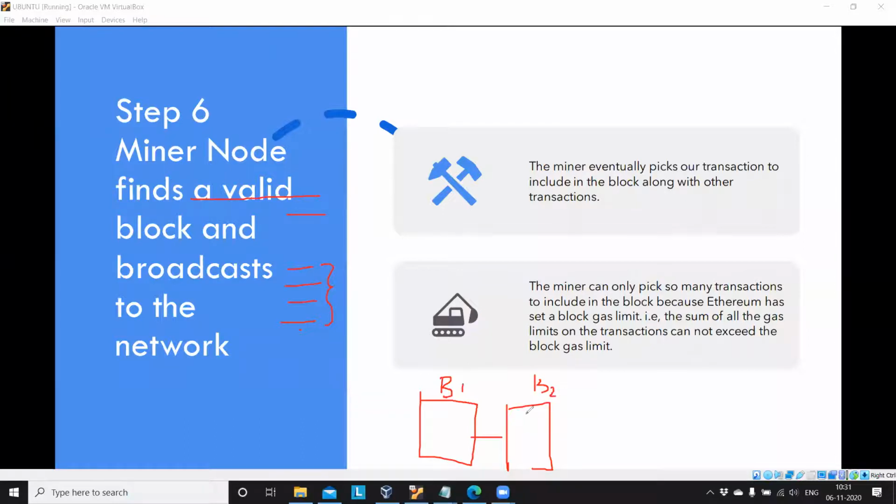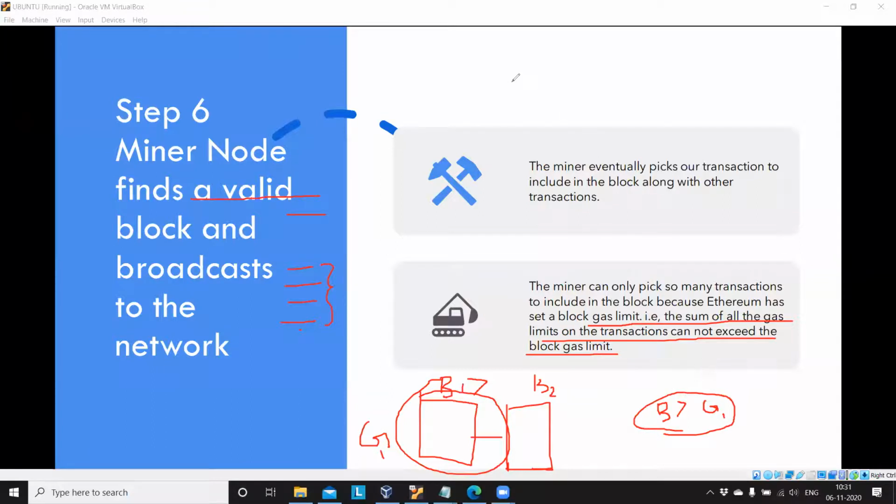If the miner is building a block, this is block 1 and this is block 2. But Ethereum sets a maximum gas, so G1 is the maximum gas of this entire block. If this block B1's gas is greater than G1, then it will not be considered a valid block. So Ethereum sets a maximum gas limit, and the sum of the gas of the transactions cannot exceed the block gas limit. This is what I explained here. I hope you understood.